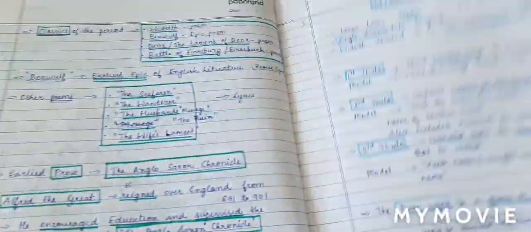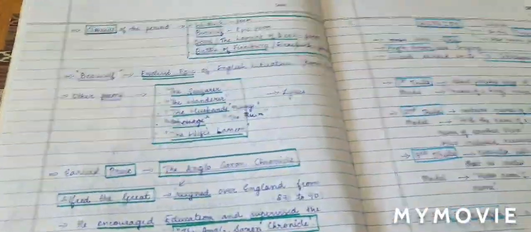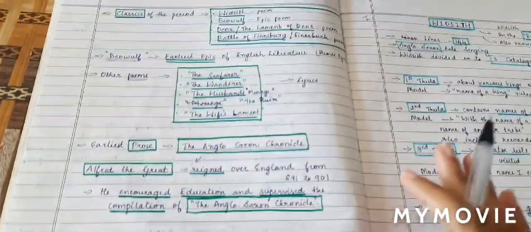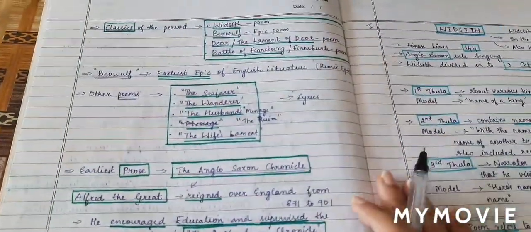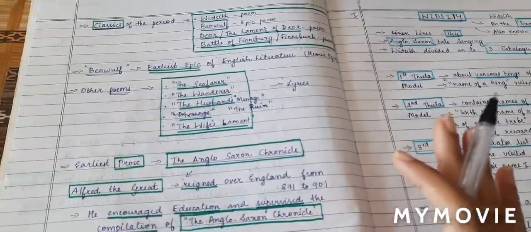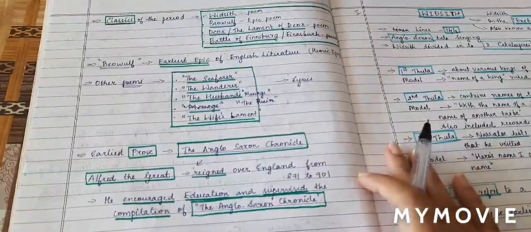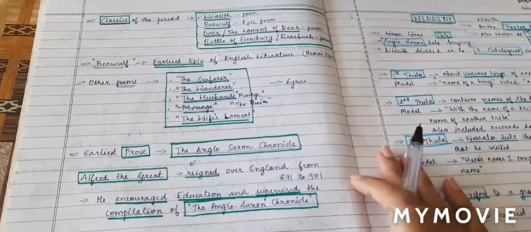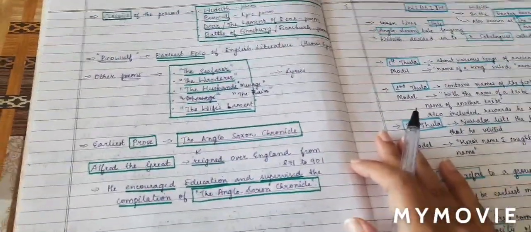We'll have notes on everything. Just a few points, and you will complete the Anglo-Saxon and Old English period. Study these points and you will be able to crack any question from Old English and Anglo-Saxon poetry, which I'm saying from my experience.